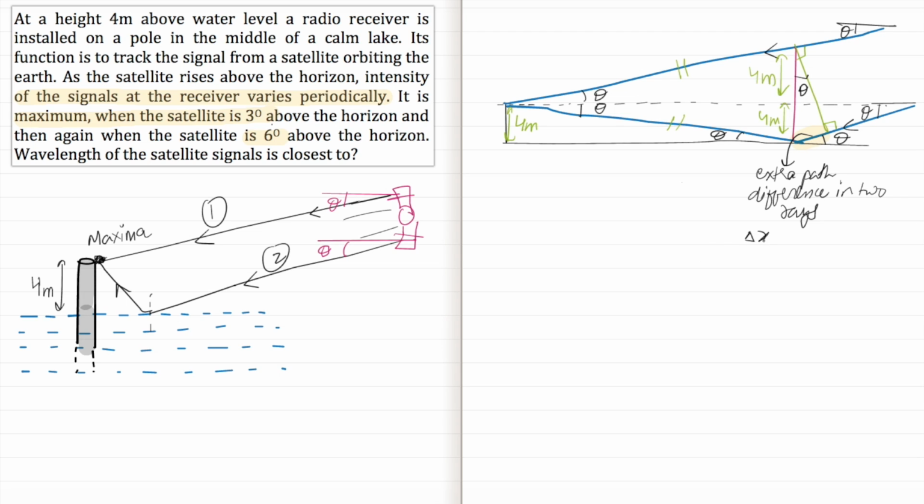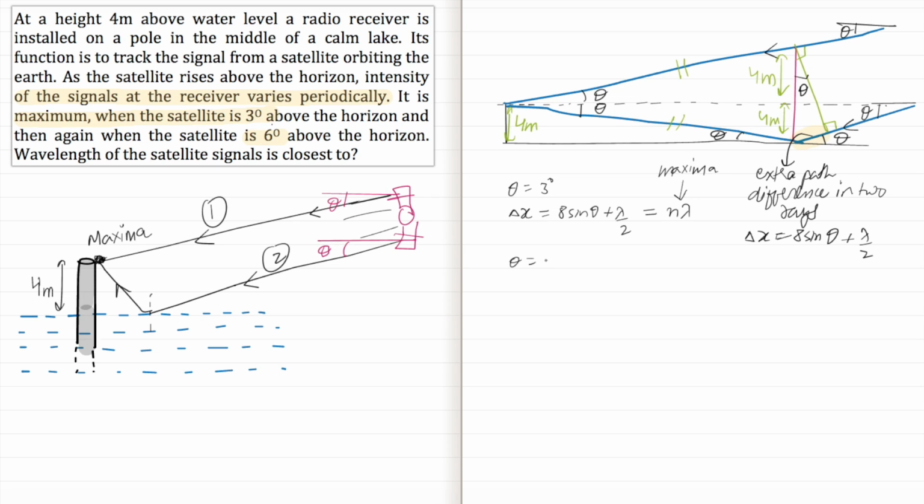So delta x will be equal to 8 sine theta, and since it is a reflection from a denser medium, this will have an additional path change of lambda by 2. So this is the path difference if the angle is theta: 8 sine theta plus lambda by 2. So when theta was 3 degrees, we had path difference delta x equal to 8 sine theta plus lambda by 2, and this must have been equal to n lambda, the condition for maxima, because it is given that when theta was 3 degrees we are getting a maxima.